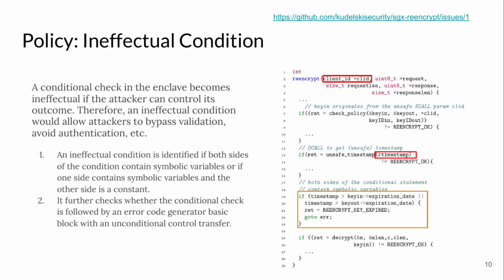In our policy, we check every conditional statement that is symbolic and verify if its fall-through basic block is an error code generator. For this case study, an attacker could send a client ID and use its certificate, although the certificate might be expired, by passing the validation check.